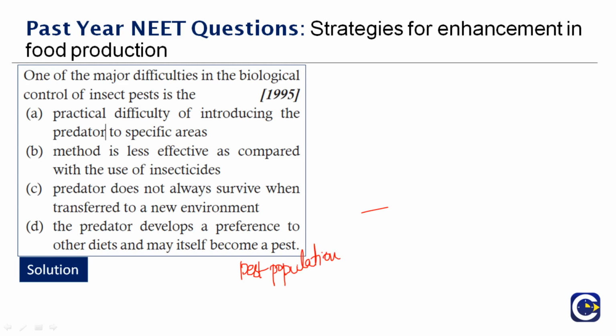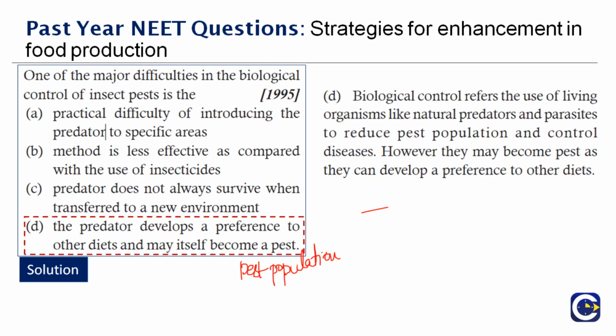However, they may become a pest and they can develop a preference to the other diets. Sometimes there are chances for it to turn upside down, the result that we don't expect. There are chances for the predator to develop the preference to the other diets, and sometimes for them to become pests themselves. Therefore, the right answer is option D.